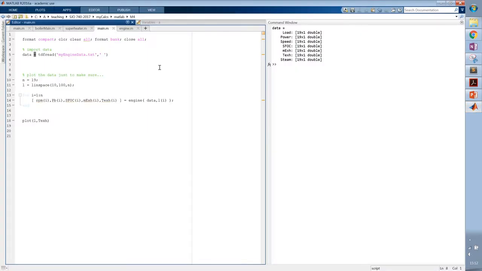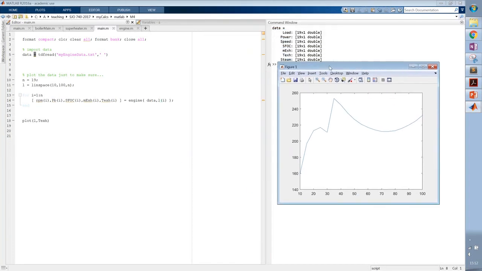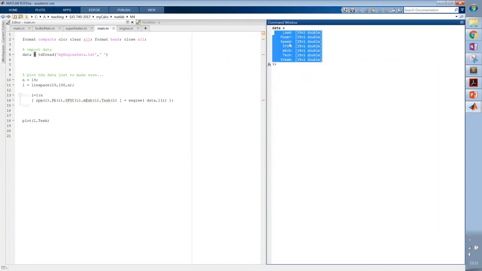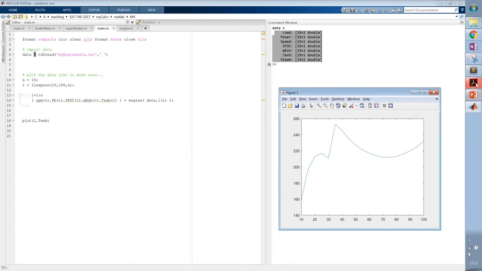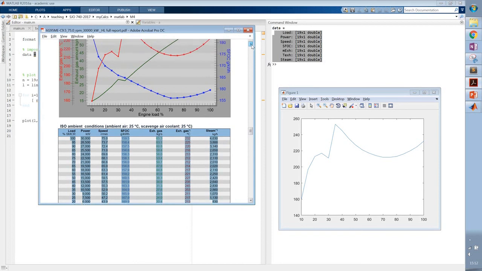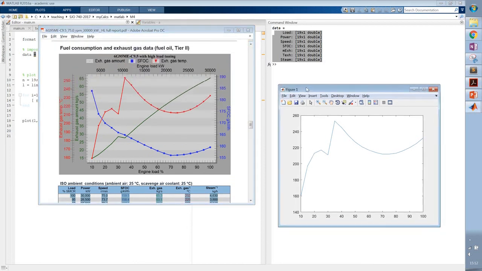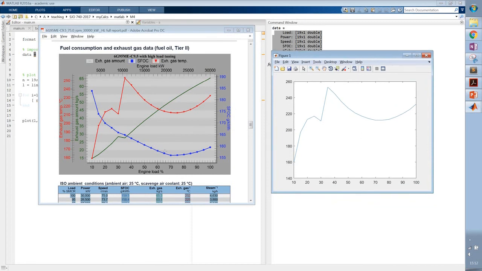You can test run it one time here. And you will see that we import the data and plot, in this case the exhaust gas. And just for comparison you can see that the red graph there is very similar to the plot.